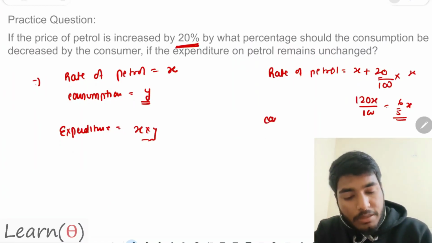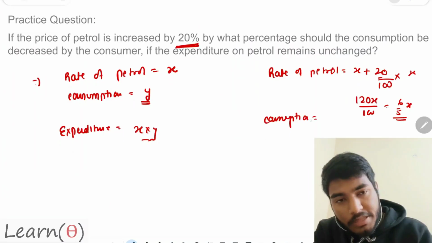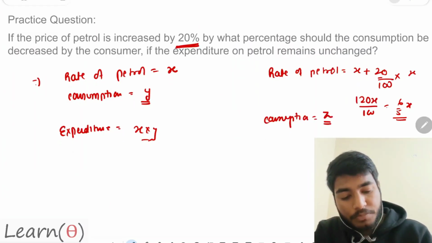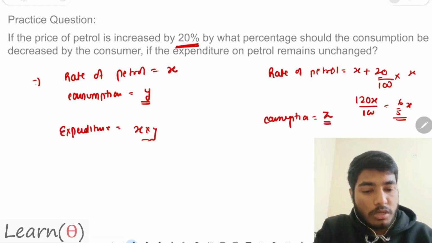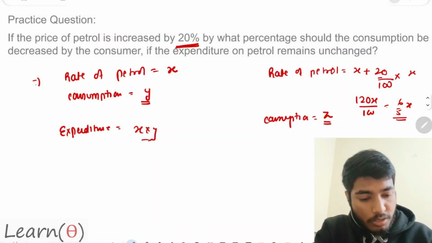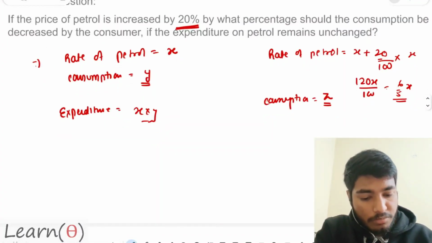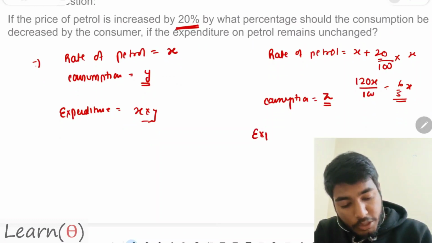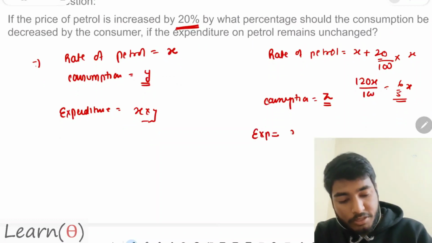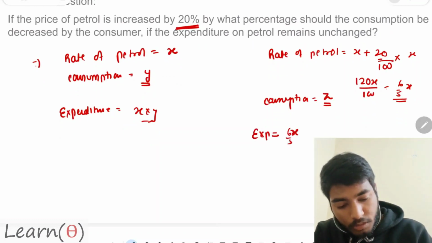So basically, what is the consumption value? Let us say that the new consumption is z. Since the new consumption is z, can I say that the new expenditure is equal to 6 by 5 x into z? Exactly.